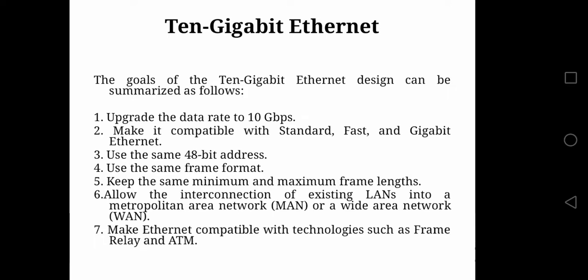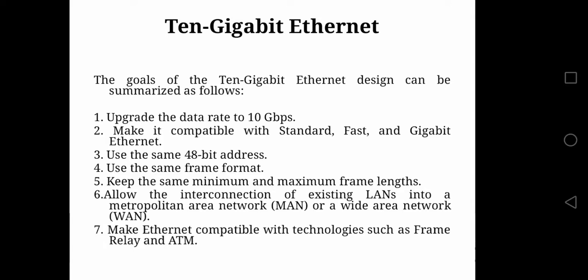Again, it uses 6-byte fields for destination address and source address. As a fourth goal, it has the same frame format having preamble, SFD, destination address, source address, length field, data and padding, and last the CRC. Then it is suitable for applications not only for the LAN, it is also suitable for wide area network and metropolitan area network. Then the last point is it may be compatible with technologies such as frame relay and ATM.